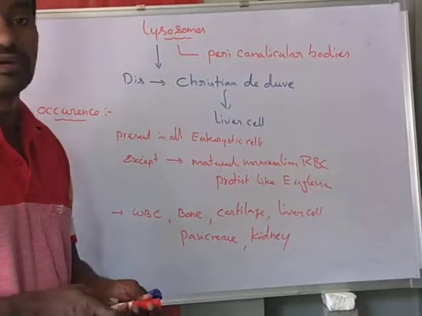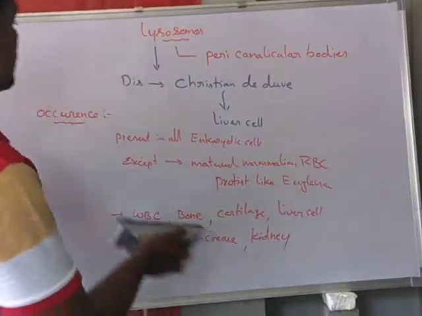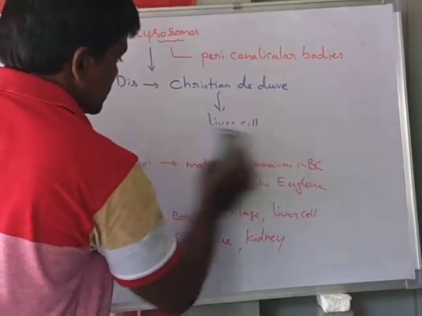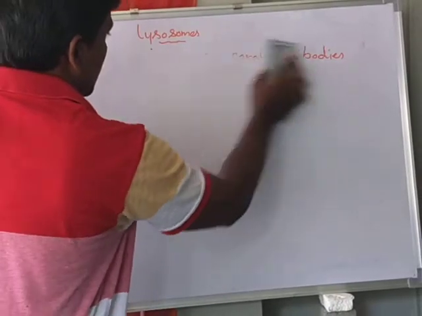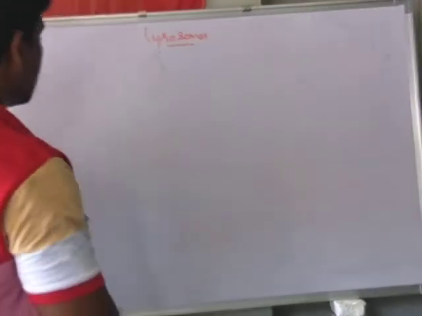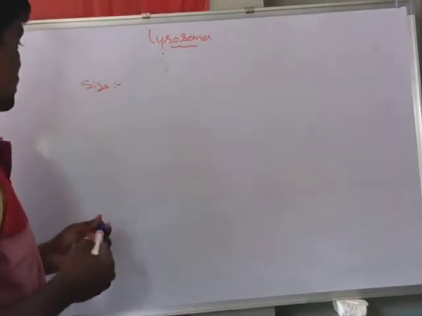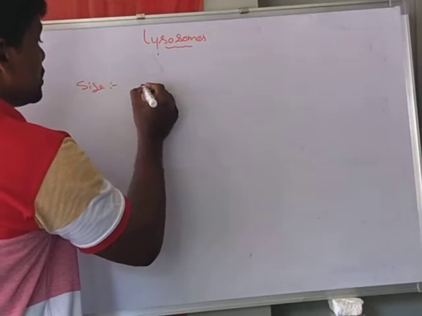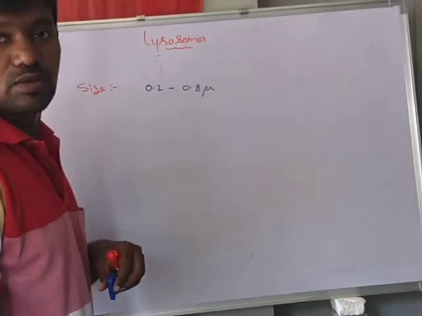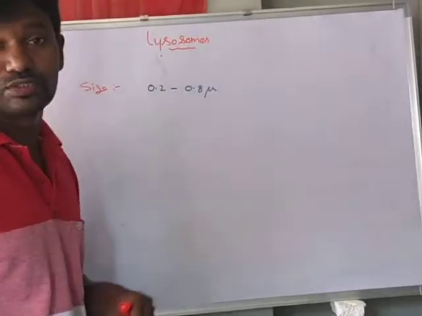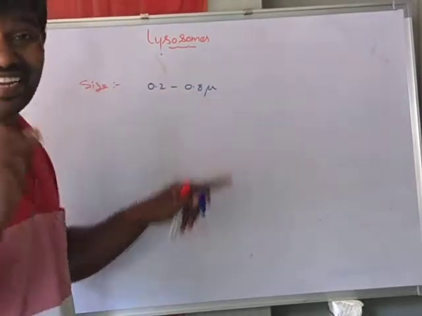Now we know the size of the lysosomes. The size of lysosomes generally varies from 0.2 to 0.8 microns. WBC contains the largest lysosomes, that is 0.8 microns.